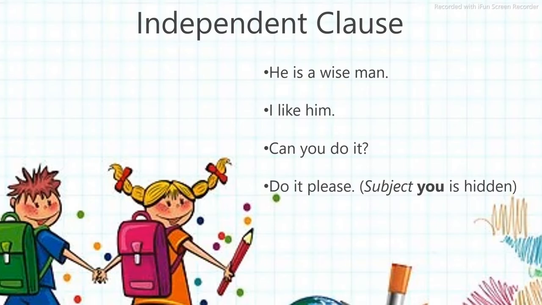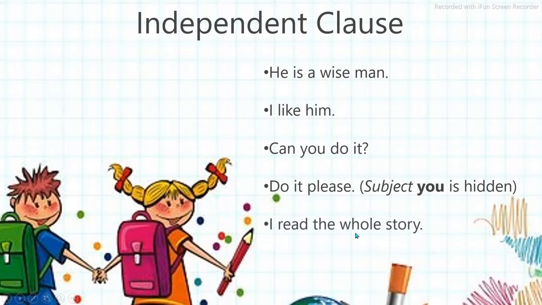The next is do it please. In this sentence also, do is the finite verb, and you is the subject. Here you is the subject, but it's hidden, it's not written. It is understood that it is spoken to the person who is standing before us. So do it please also makes sense on its own. It can stand alone, so it is also an independent clause. This is the imperative sentence. The first two are assertive sentences, this one is interrogative, and the last one is imperative.